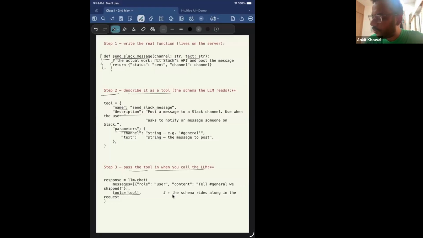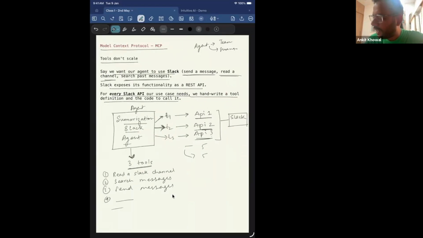And now see how it is a problem. Initially, when I build the application, 3 APIs were enough. Now I want to update the capability of my agent.